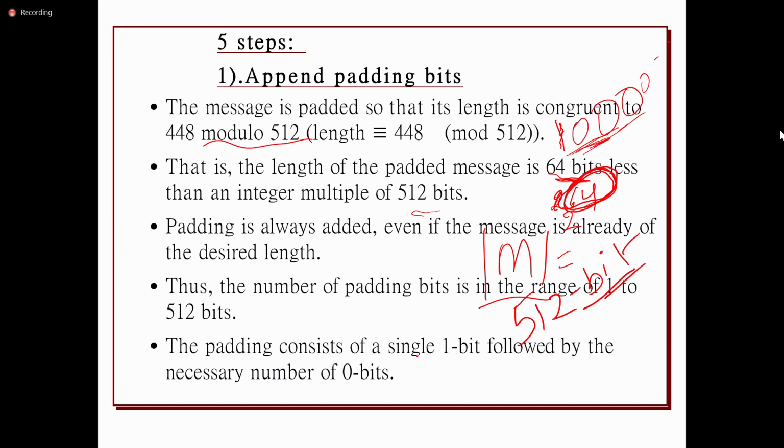The padding bits consist of a single 1 bit followed by the necessary number of 0 bits. So at minimum there will be 447 zeros. Assume that the message length is only 1 bit, then the remaining 63 bits will be 0 only. So 447 plus 63 will be added. Understood?